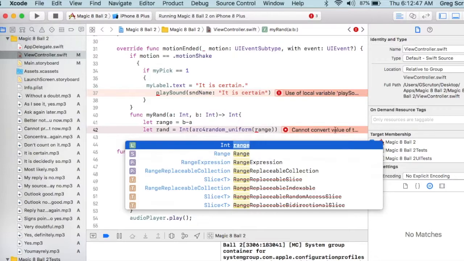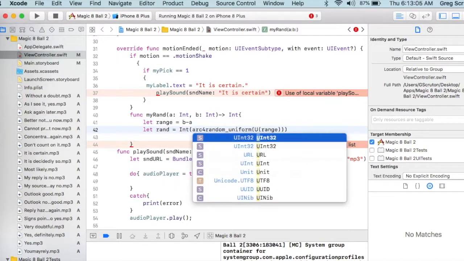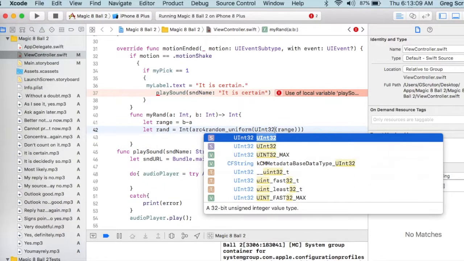Then it says, can I convert the value of this integer into a uint32? So we have to do that. I'm just going to put range inside another pair of brackets, and I'm going to write uint32 in front of it. So it converts it to the proper kind of number.